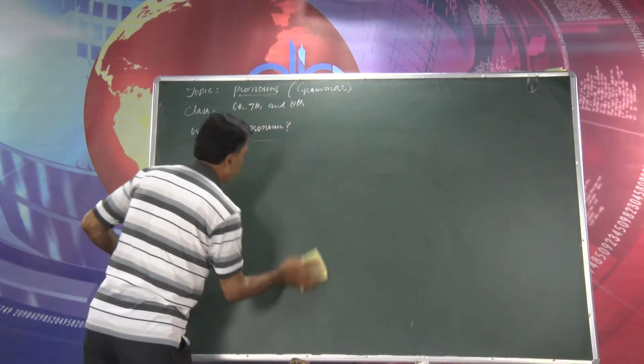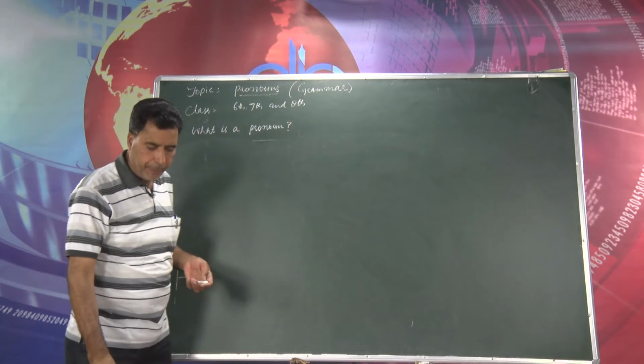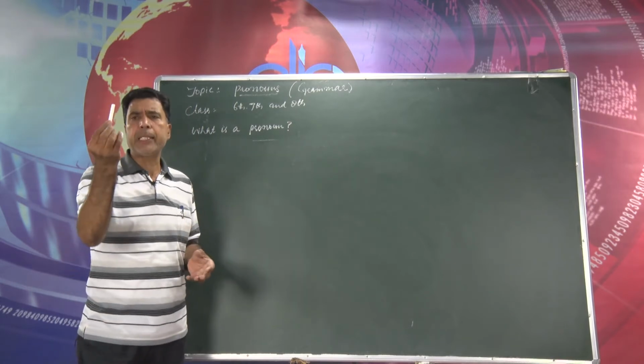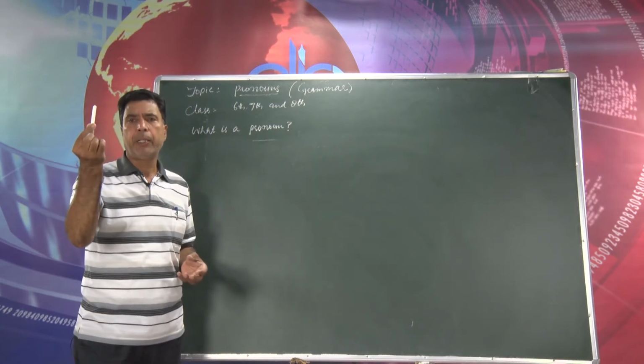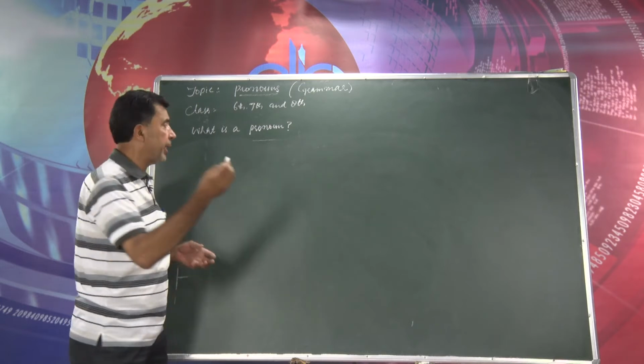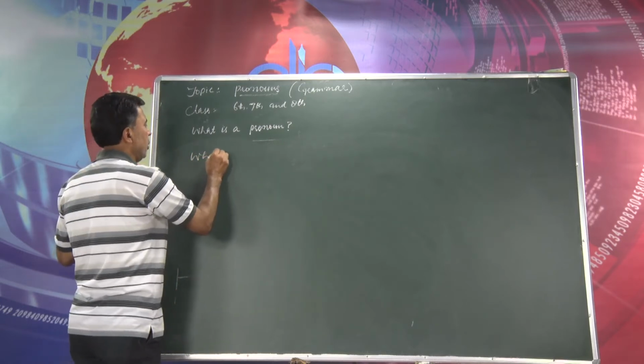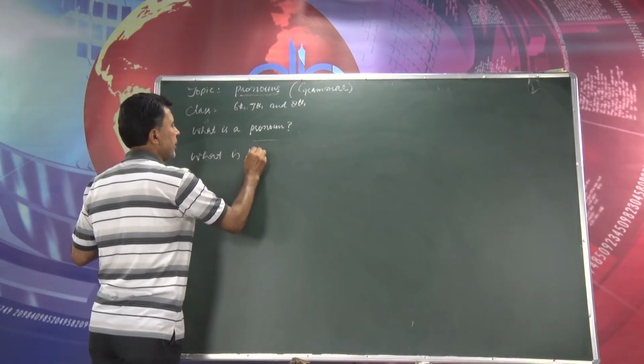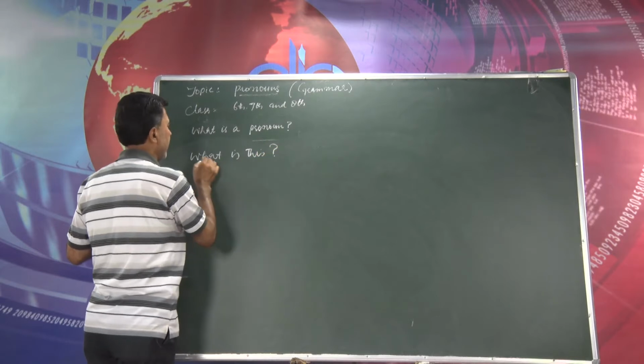There are other pronouns as well. For example, see, what is this? I have used here two words. One is what and the second is this. If I write the same thing, what is this? So I have shown it here, two things are there.